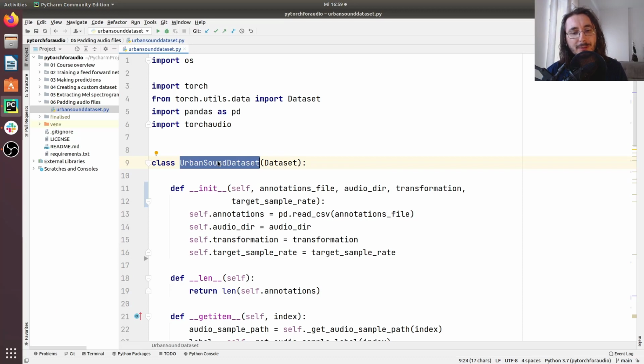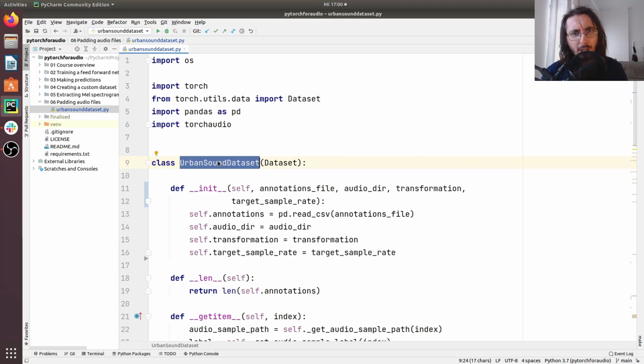And in order to ensure that we have fixed shape training data, we need to ensure that the signal that we load before we process it and extract, for example, a MEL spectrogram is consistent and fixed. It is all the same for all the different audio files that we are analyzing. So that's what we want to do today.